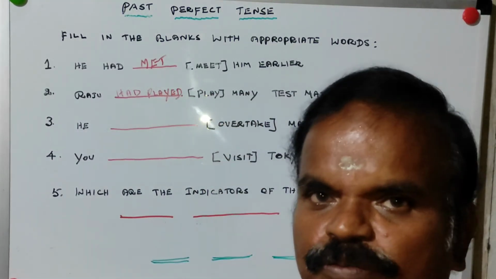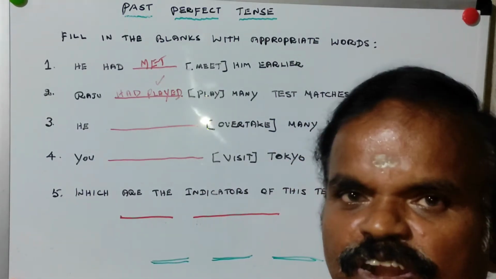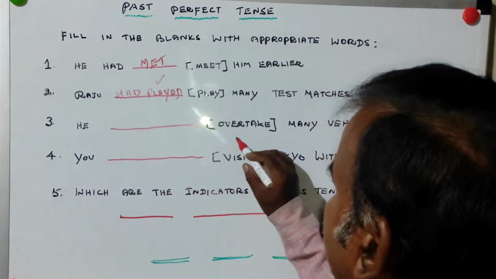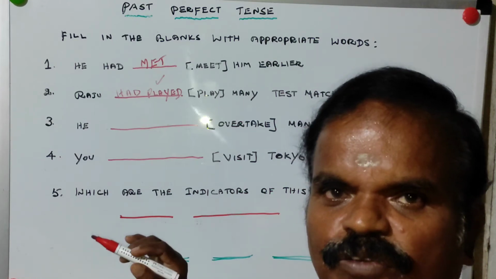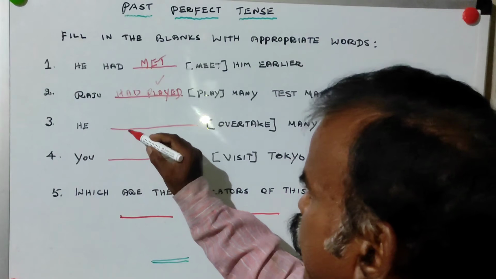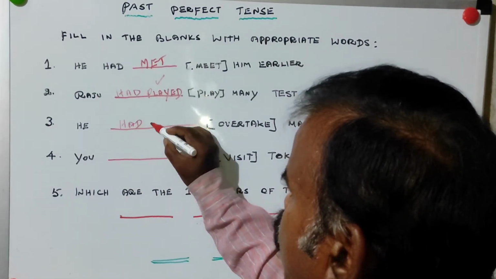Raju had played is the correct answer. Let us go for the third one. He dash overtake many vehicles. Overtake, third form is overtaken. So the correct answer is had overtaken.